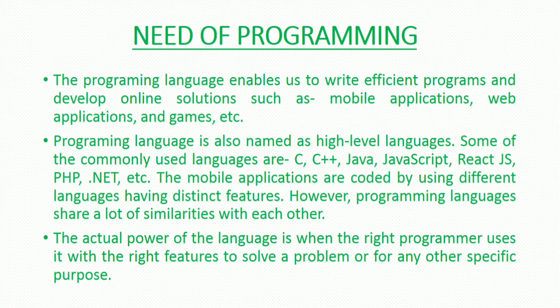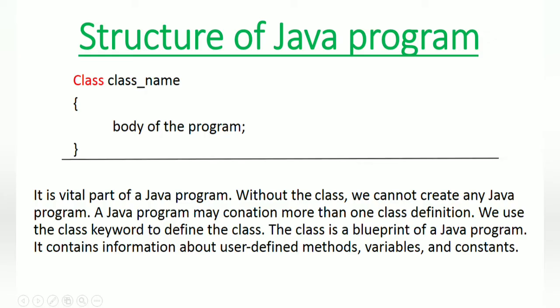Finally, for creating these kinds of applications, high level languages are used. In the last video, we learned some high level languages such as C, C++, Java, Python, JavaScript, PHP. These are all examples of high level languages. We are going to learn the Java program. As we know, Java is an object-oriented programming language. Why is it called object-oriented programming? Because without a class and object, we cannot write a Java program. A class is compulsory in a Java program. Without a class, we cannot write a Java program.